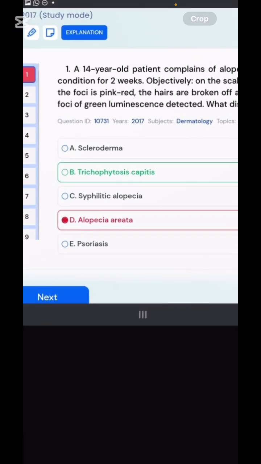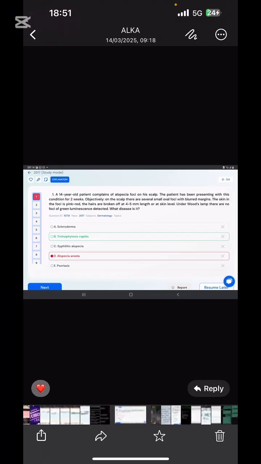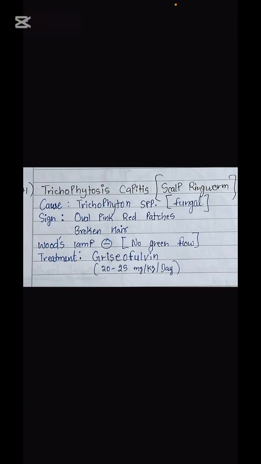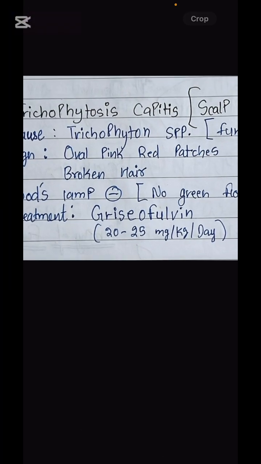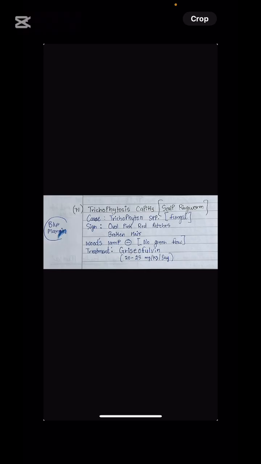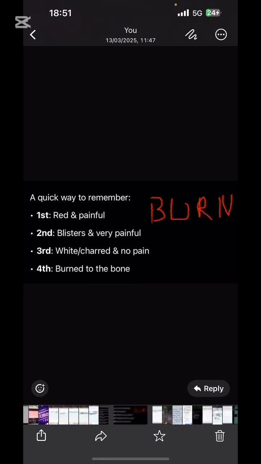So what disease is suspected? Trichophytosis capitis. How will you treat it? Griseofulvin. What is the dose? 20 to 25 mg per kg per day. This is what? This is a burn.